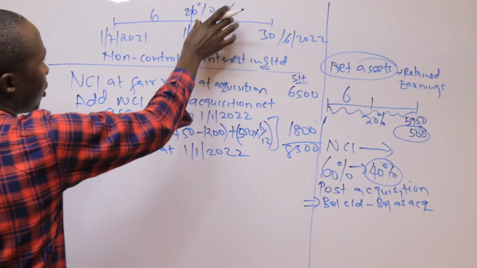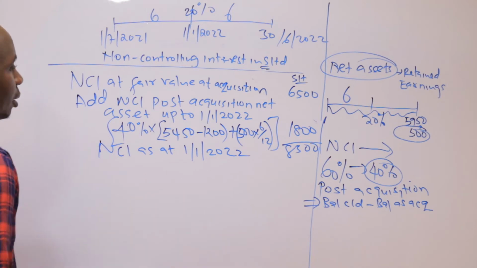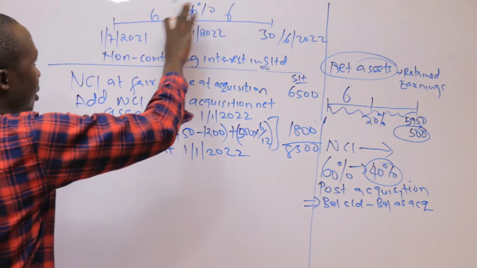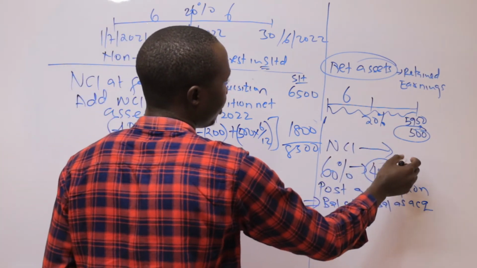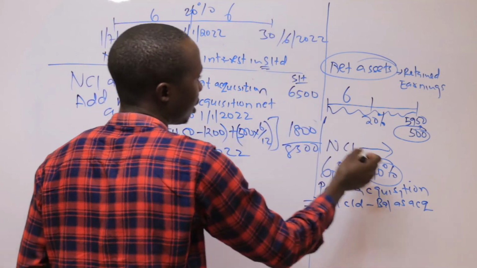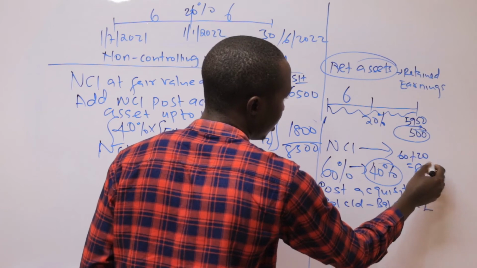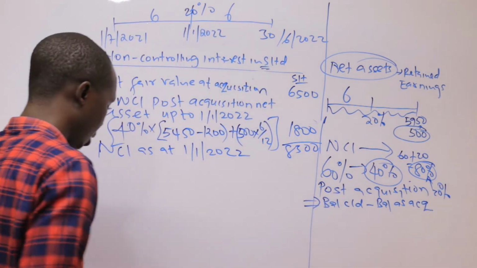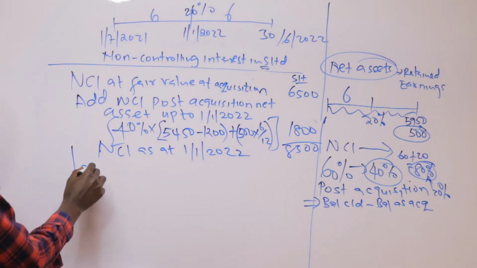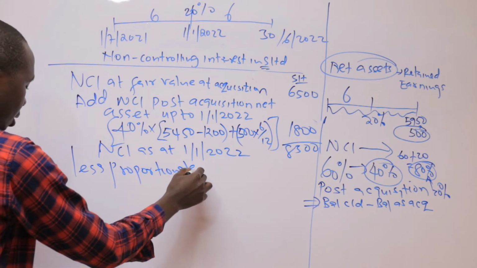Before I consider the last 6 months, remember that in the last 6 months our NCI reduced, because the percentage of acquisition by the end of the year increased from 60 to 80%, meaning the NCI reduced to 20%. So I have to raise the proportionate reduction in NCI.